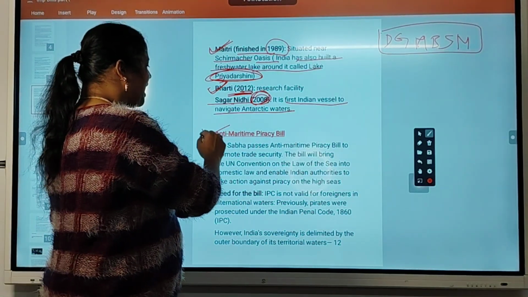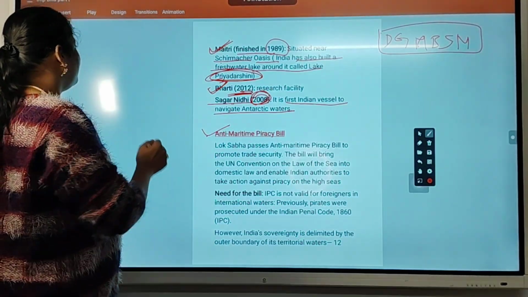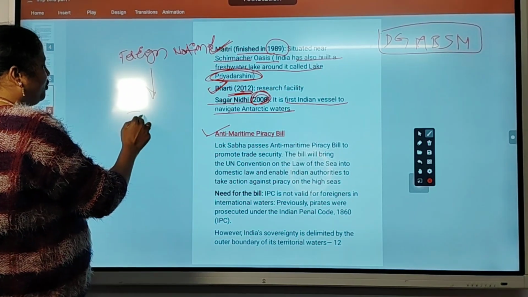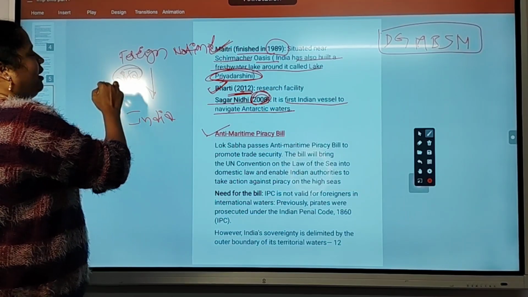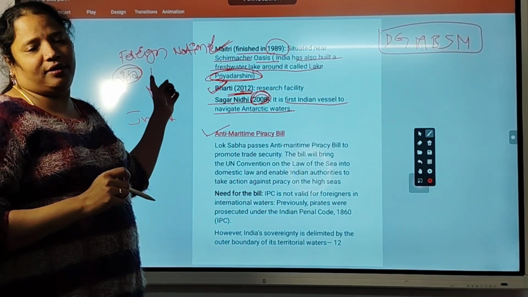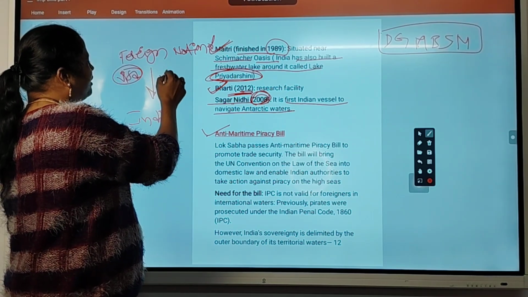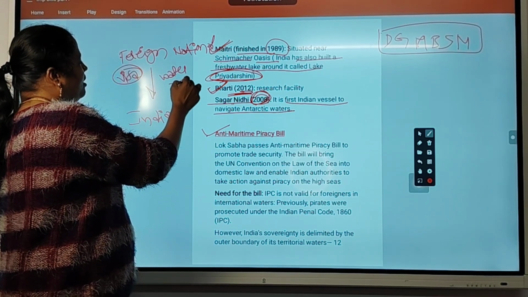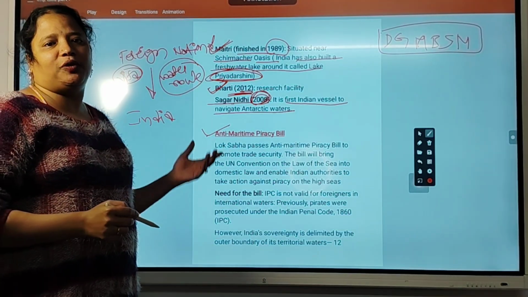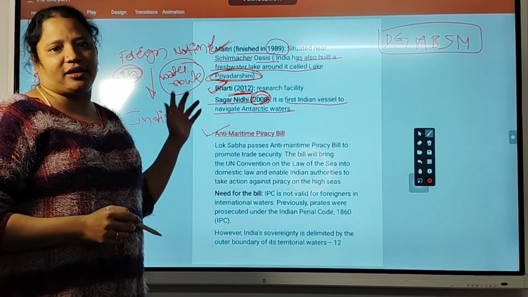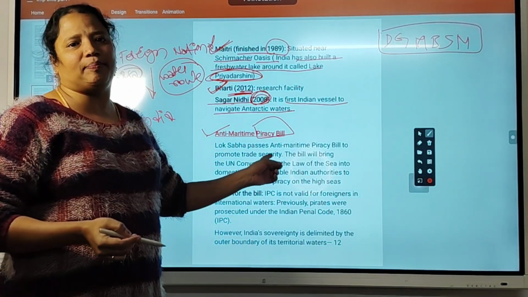So the next bill is the Anti-Maritime Piracy Bill. What is piracy? Suppose a foreign national wants to enter India without a visa, what will they do? They will take the water route. By water route they enter India as a refugee or illegal migrant. That type of people entering India illegally is called piracy.